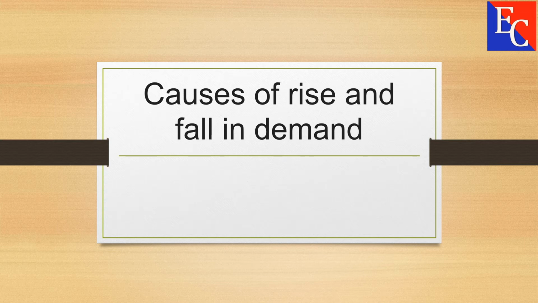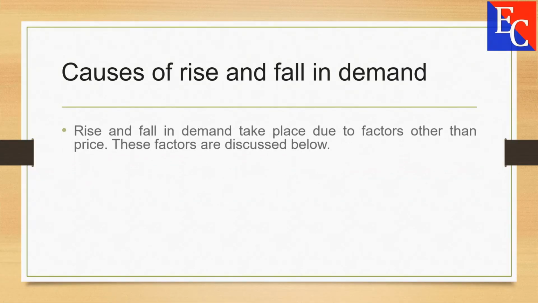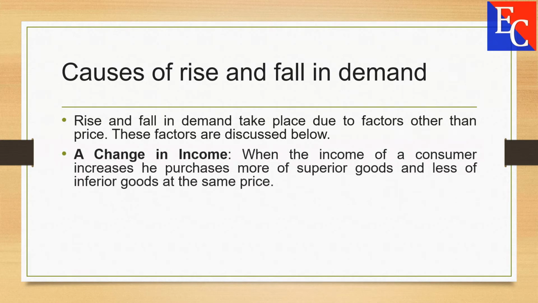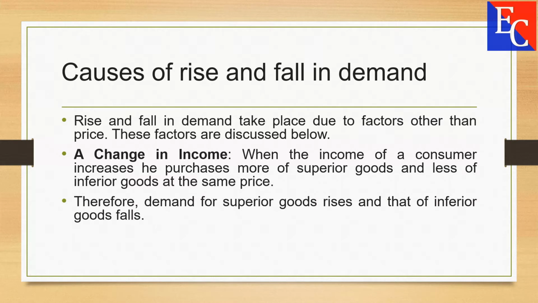Causes of rise and fall in demand. Rise and fall in demand take place due to factors other than price. These factors are discussed below. A change in income. When income of a consumer increases, he purchases more of superior good and less of inferior good at the same price. Therefore, demand for superior good rises and that of inferior good falls.